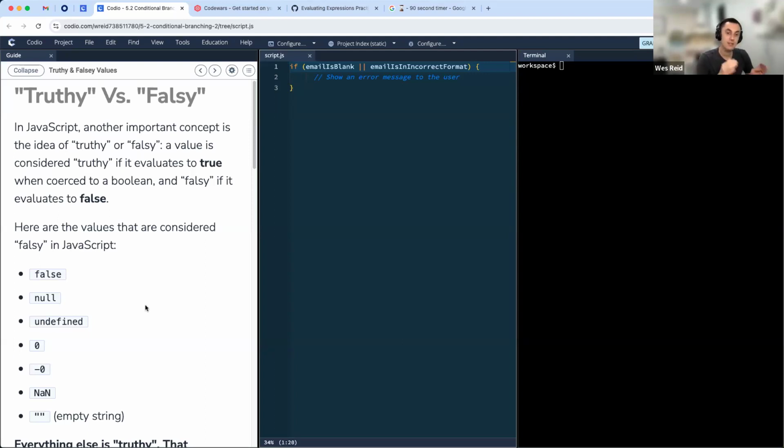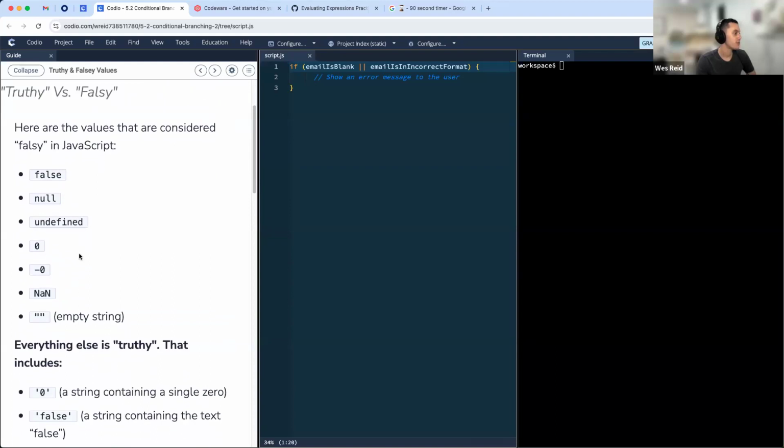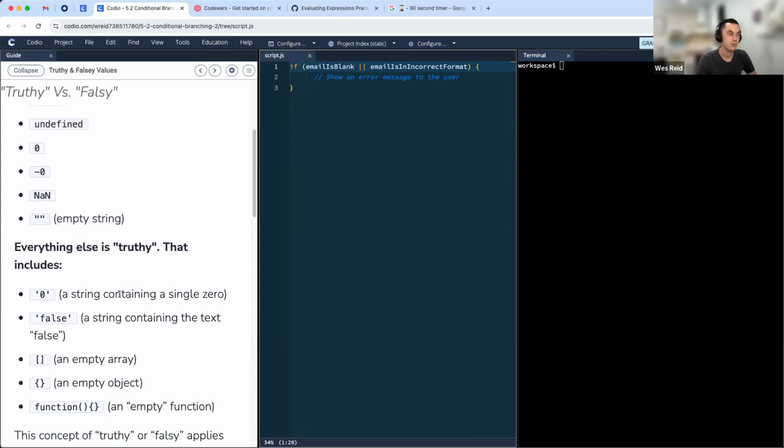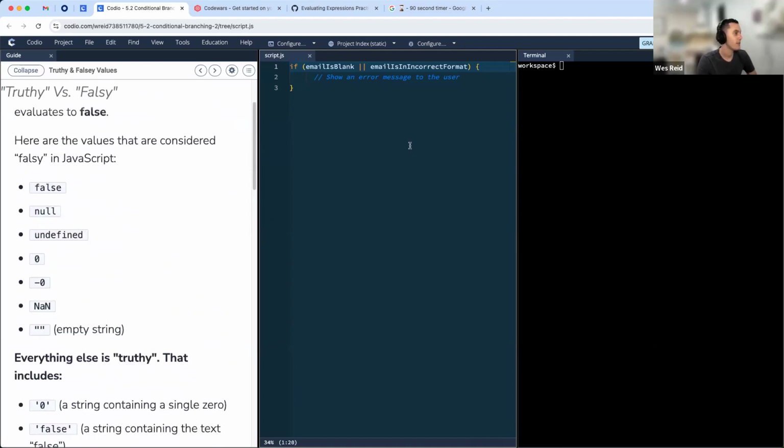So in JavaScript, another important concept is the idea of truthy and falsy. A value is considered truthy if it evaluates to true when coerced into a boolean, and falsy if it evaluates to false. So here are the values that are considered falsy in JavaScript. It is these ones right here. Pretty much everything else is truthy. Everything else is truthy. So what does that mean? Let's take a look at a little example here.